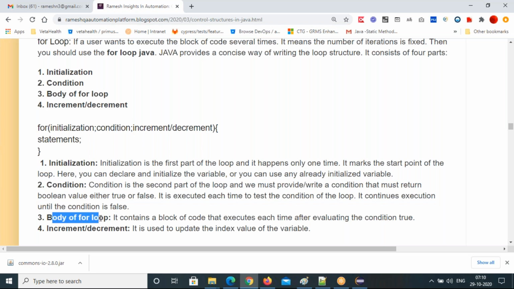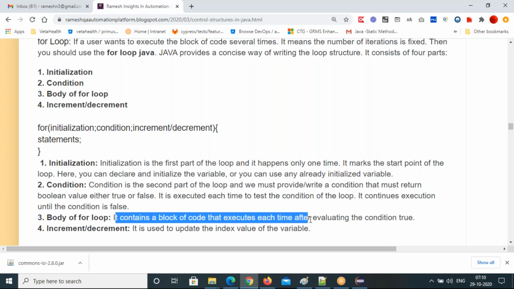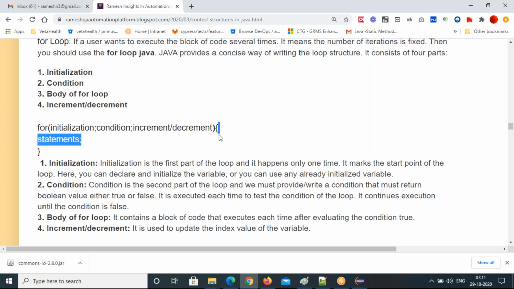The body of the for loop contains a block of code that executes each time the condition evaluates to true. If the condition is true, it directly jumps into the loop body. It won't go to the third part. Once the body executes, then it will go to the fourth part, that is the increment and decrement part.